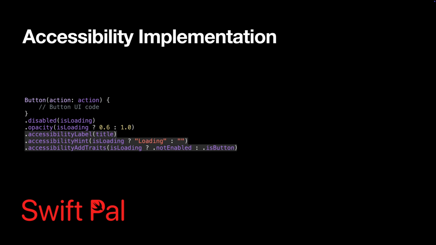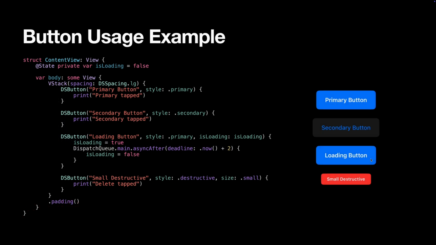Screen readers announce the button title, indicate when it is loading, and properly identify it as a button or disabled element. Now let's see a button in action. Pretty clean, right? One component, multiple styles, consistent behavior across your entire app. This is the power of a well-designed component system.